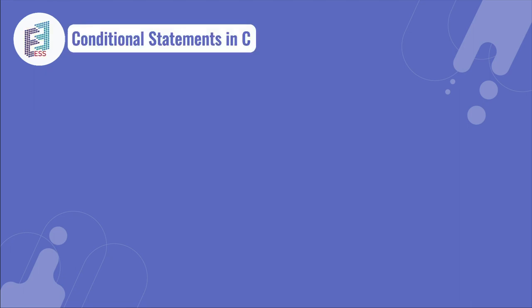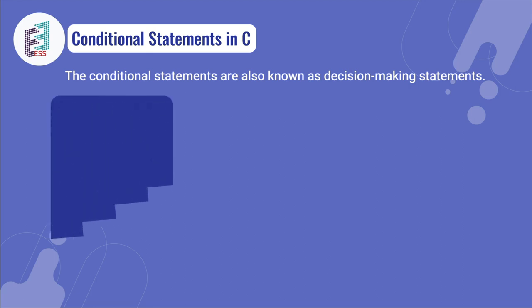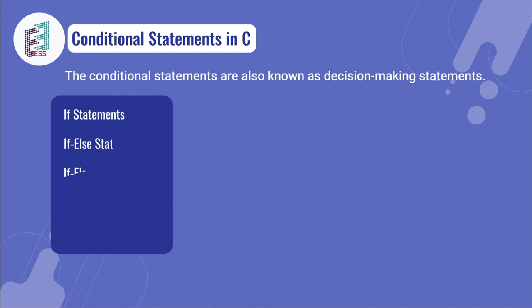In the next slide, we'll be learning about the conditional statements in C. Here, the conditional statements are nothing but decision making statements, which means a particular code makes a decision whether the loop has to be performed or not. There are different conditional statements. The first one is the if statement, and next are if else, else if, nested if, and switch case.